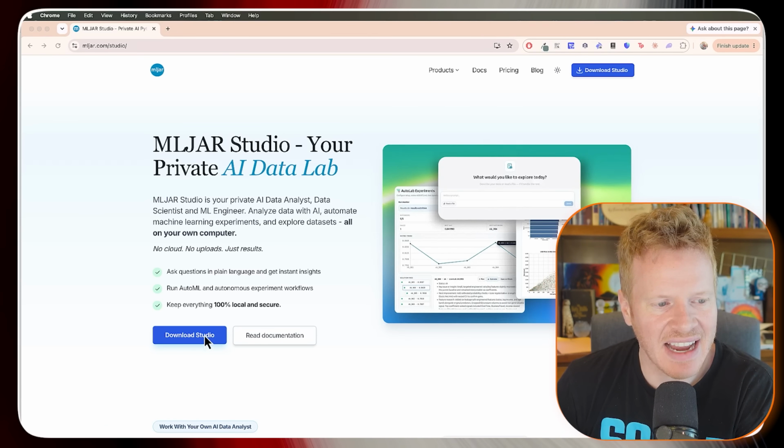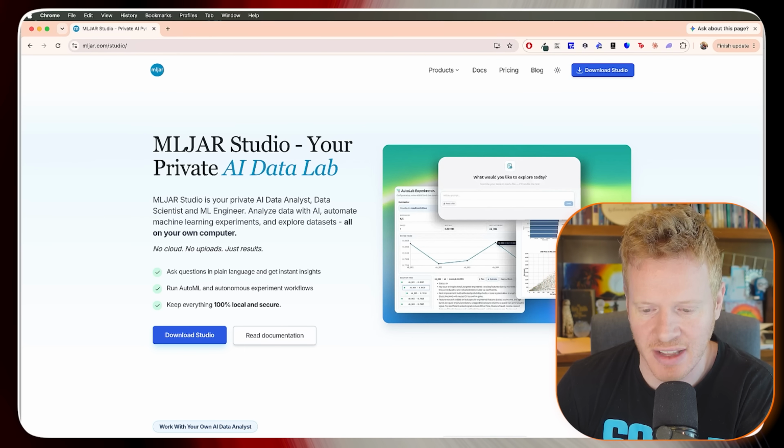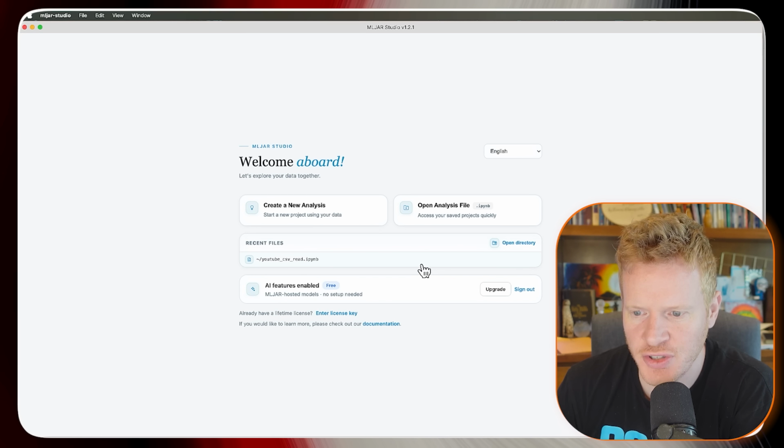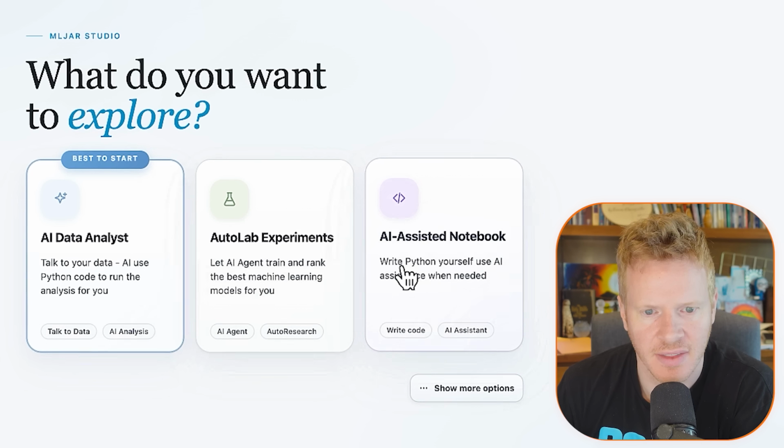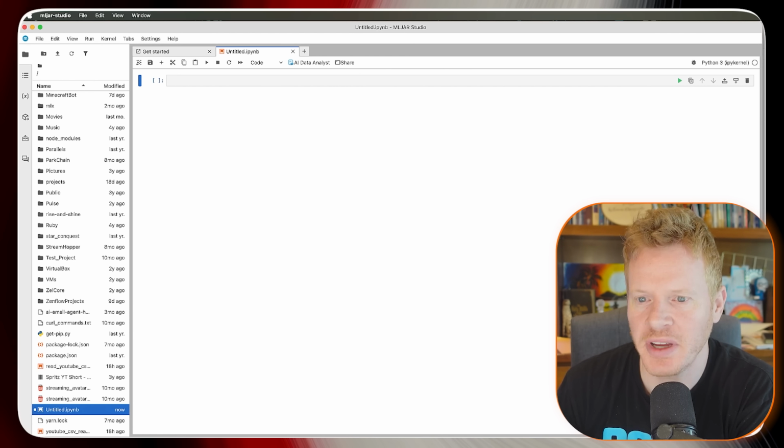So this is their website, and they have a desktop app called MLJAR Studio. So I downloaded that. So open MLJAR Studio, going to click create a new analysis here. Then I'm going to do an AI assisted notebook. So in here is where I'm going to build the model.